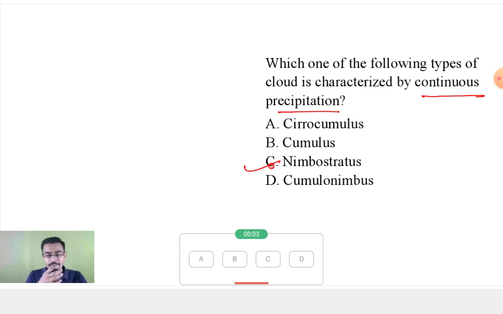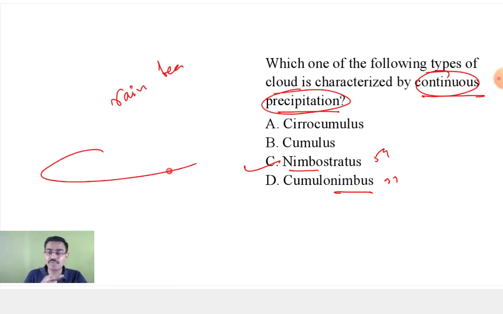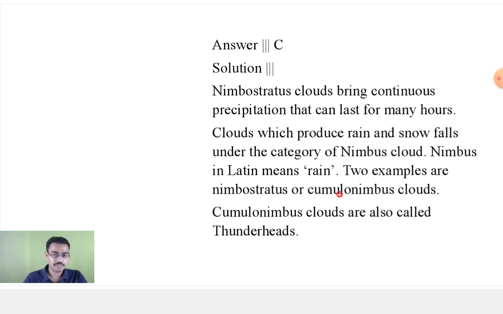So 59% have given this answer, 31% gave another. 90% people have got this idea that nimbo is rain-bearing clouds. Rain-bearing clouds, so it is good. But I'm talking about continuous precipitation. I told you nimbostratus you find a very continuous rain. For a longer duration, you find the precipitation. But in cumulonimbus, you find thunderstorms. You find huge rainfall in a short span of time.